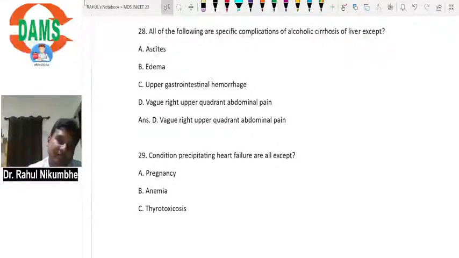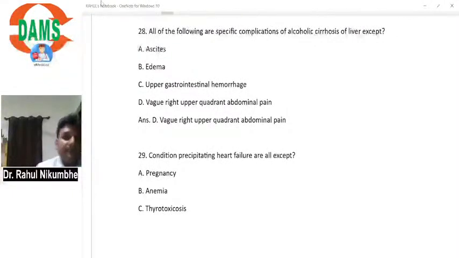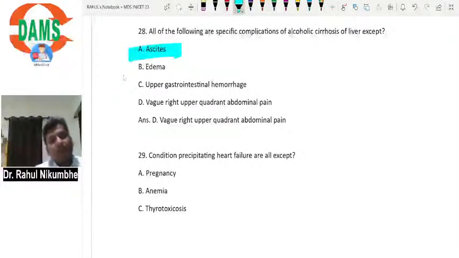Because of portal hypertension, because of increased pressure in sinusoids, water will leak out from the sinusoid. It will enter in the interstitial space of the liver. From interstitial space of the liver, water molecules will enter in the third space. The nearest third space is peritoneal space. So patient may have ascites. Then patient may develop edema, upper gastrointestinal hemorrhage.